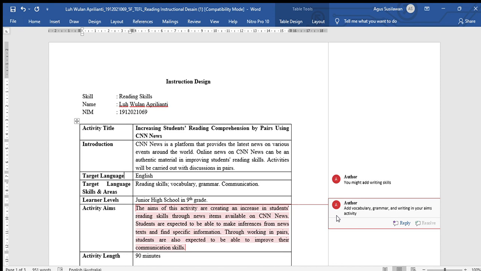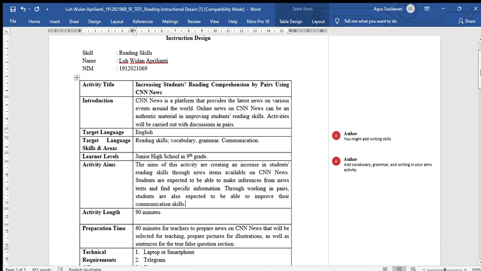I have a suggestion for your aim. You can write the aim of this activity as increasing student reading skill, vocabulary, and grammar through news items available on CNN News. And also from this part, you can replace it with: students are expected to be able to increase their writing skill by making inferences from the news text given. I think it is better if you replace it with what I said before.